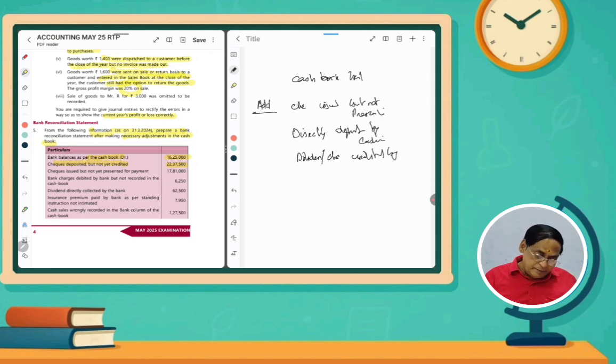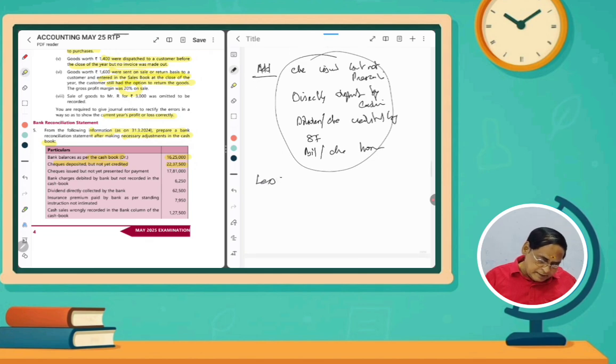And as per standing instruction, we are giving some instruction to the bank: if any amount is to be received, please credit our account and receive that amount on our behalf. So any amount received as per standing instruction is to be added. And then any bill or check honored. So these are the things to be added if the cash book debit balance, a favorable balance, is given.